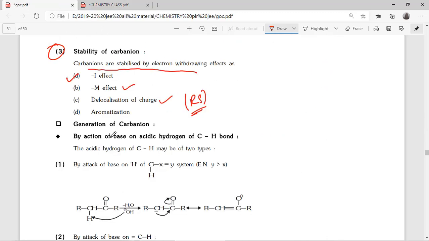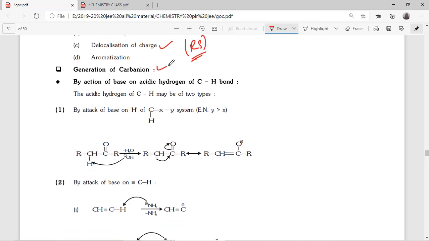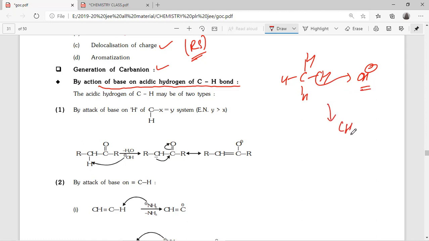Next, generation of carbanion. How is this carbanion forming? By action of base on acidic hydrogen of CH bond. If a strong base is there, this base takes this H plus, OH minus requires only H plus, so it forms CH3 minus, like that. The acidic hydrogen of CH may be of two types, by attack of base on hydrogen.